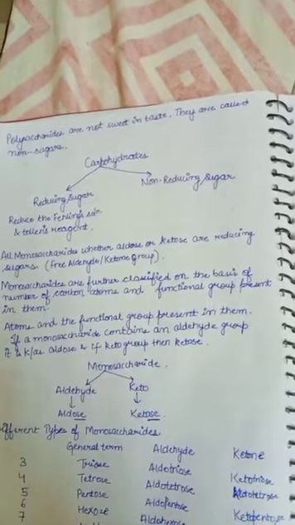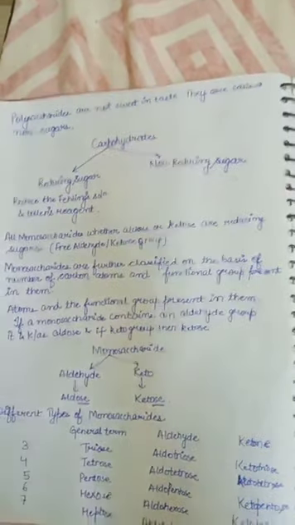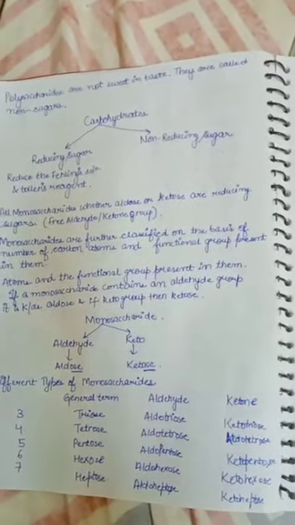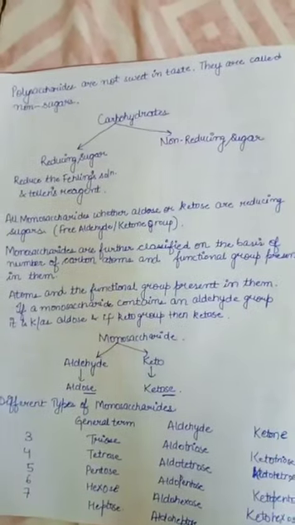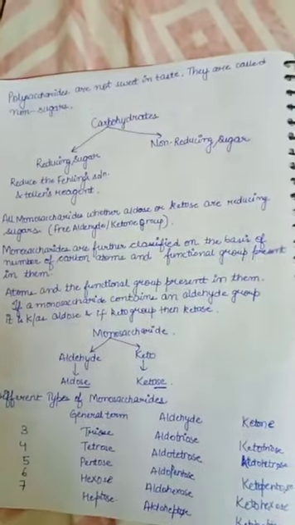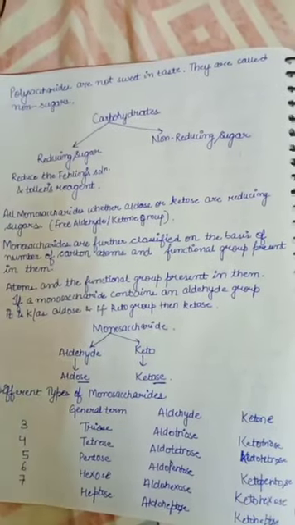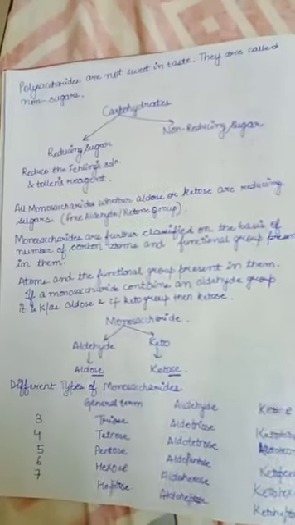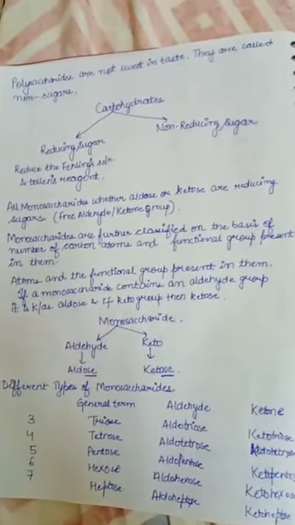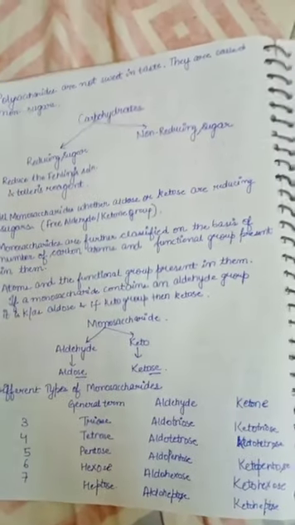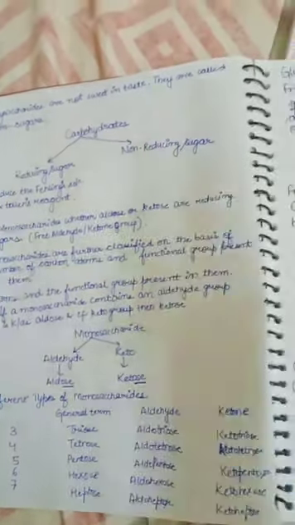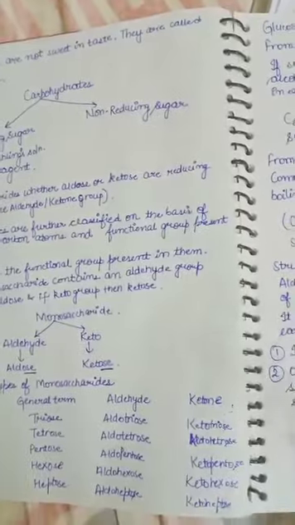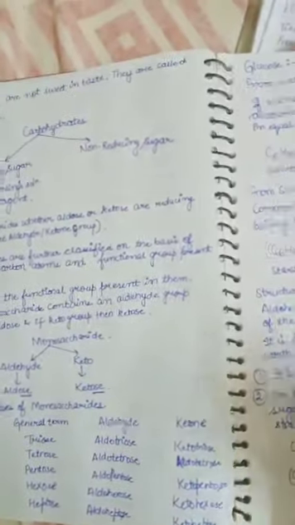All monosaccharides, whether aldose or ketose, are reducing sugars because they have a free aldehyde or ketone group. Monosaccharides are further classified on the basis of the number of carbon atoms and the functional group present in them. You divide monosaccharides into 2 categories, aldehyde and ketone. If an aldehyde group is present, then aldose; if a keto group is present, then ketose. What are the different types of monosaccharides? Triose, tetrose, pentose, hexose, heptose. Aldehyde gives aldotriose, ketone gives ketotriose. Only in the presence of an aldehyde is the word aldo written, and in the presence of a ketone the word keto is written; otherwise all the nomenclature is the same.